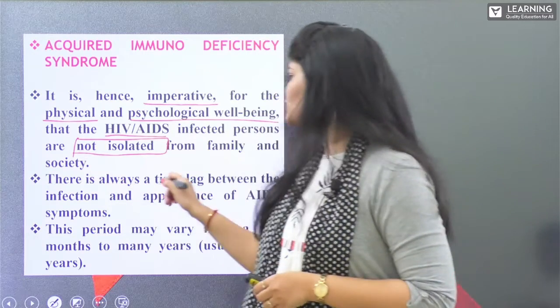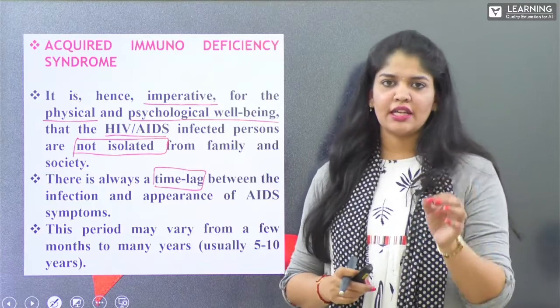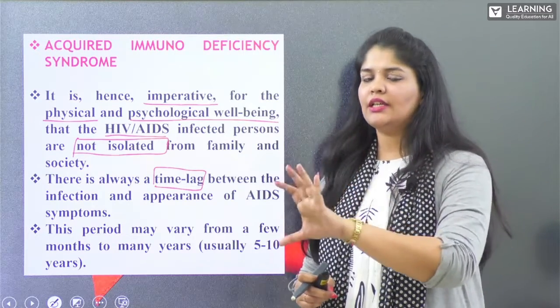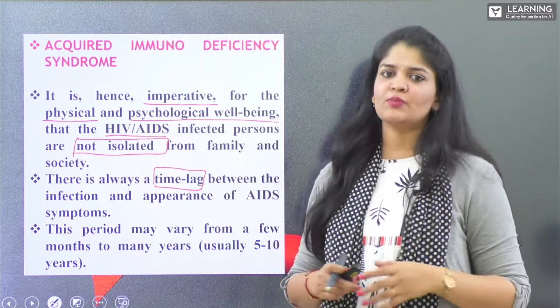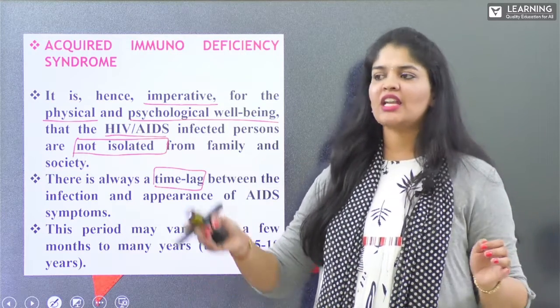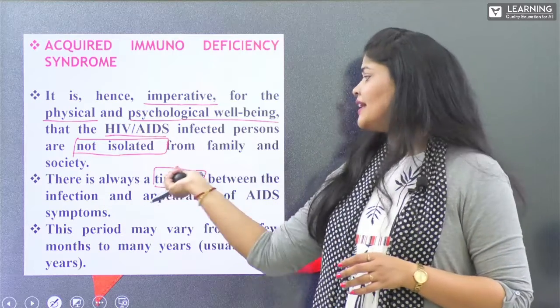And there is also a time lag, as we already said. Once the HIV virus enters the individual, the time duration between the infection and the appearance of the symptoms of AIDS is what we call the time lag.